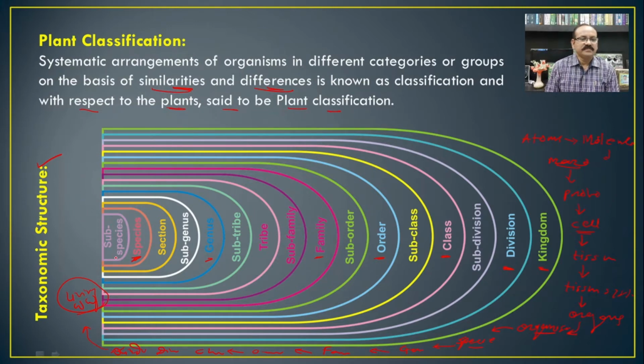Here you can see below the species, again there is a subspecies. Then a higher category in the classification is section above the species, then subgenus, and then genus. Means there is an arrangement in ascending order from the species to the division or the kingdom, and this is known as a taxonomic hierarchy. So on this basis, all the organisms are arranged systematically with respect to their particular characters, and that is known as the classification.